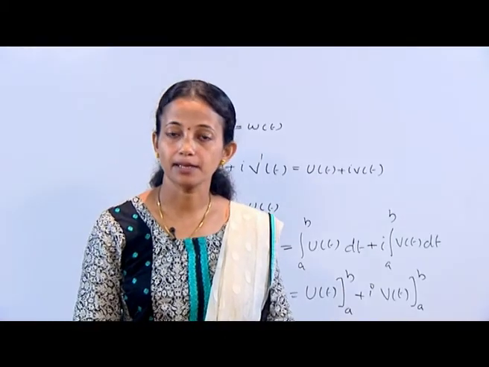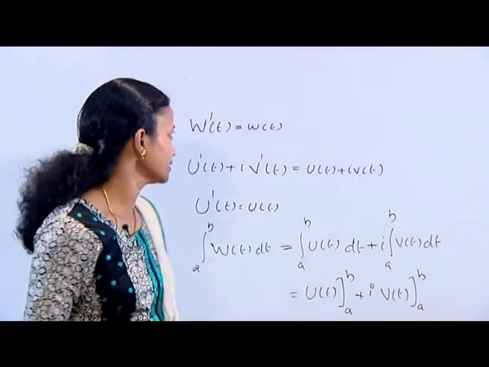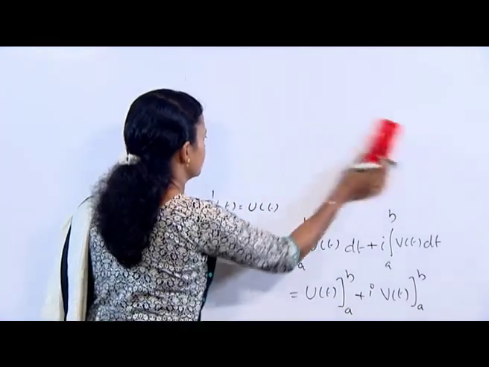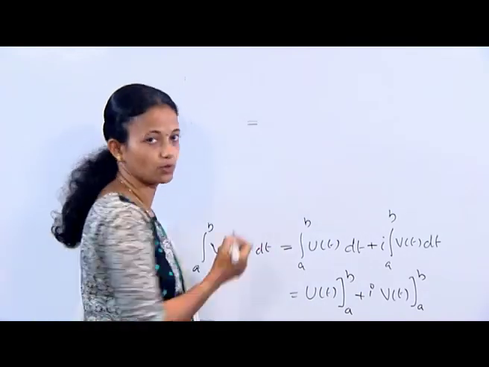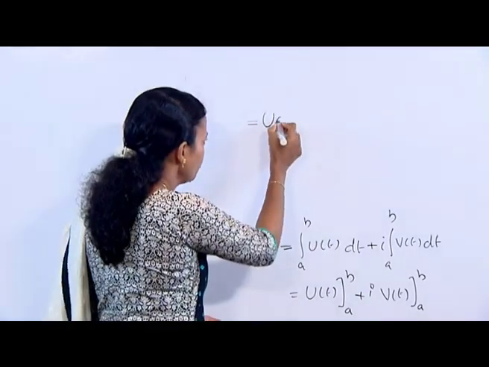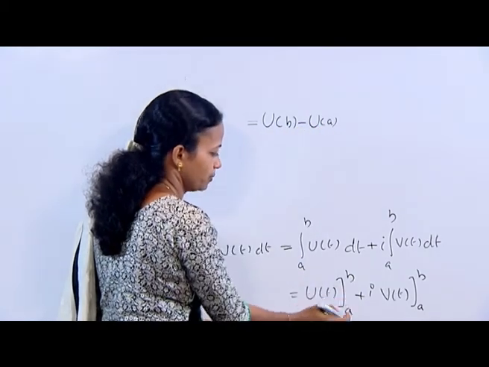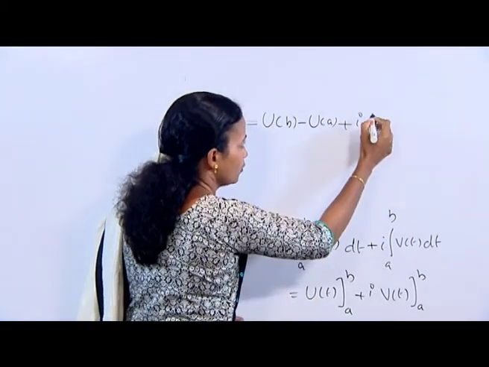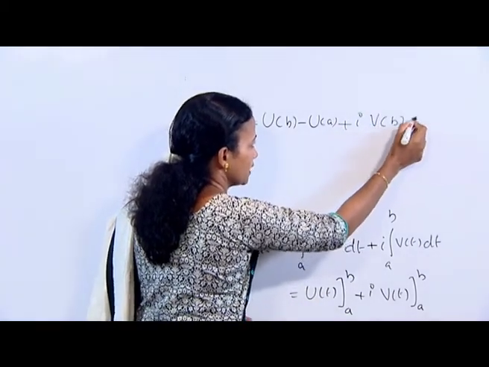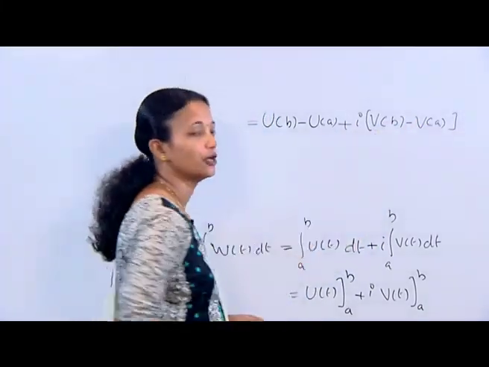Using fundamental theorem of calculus of real valued functions, I can write this as u of b minus u of a plus i into v of b minus v of a. This i is common for v of b and v of a.